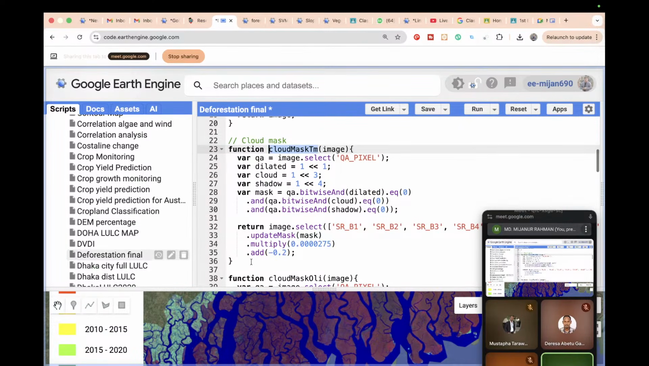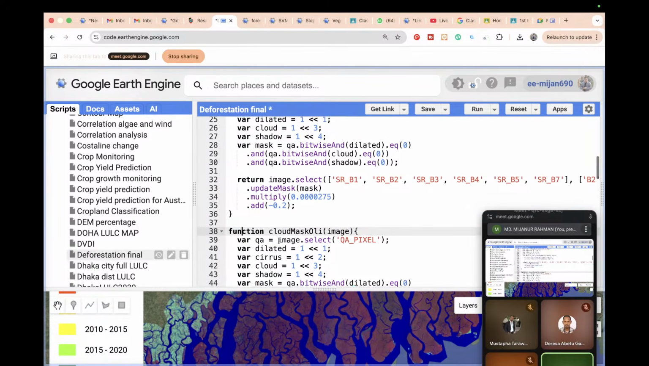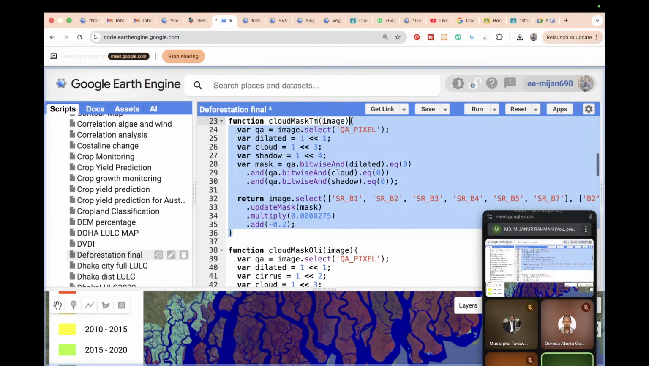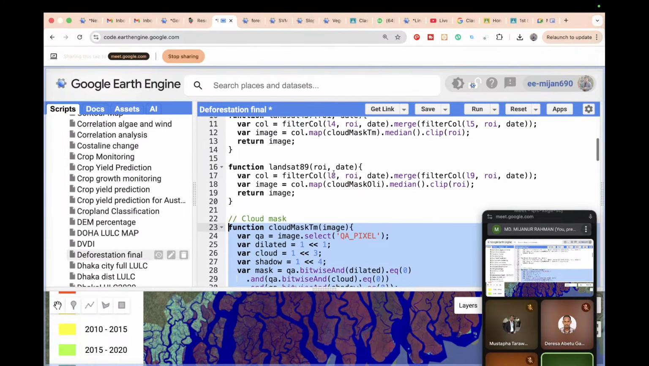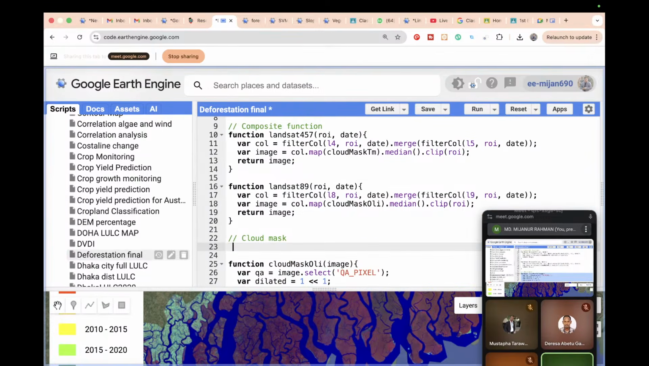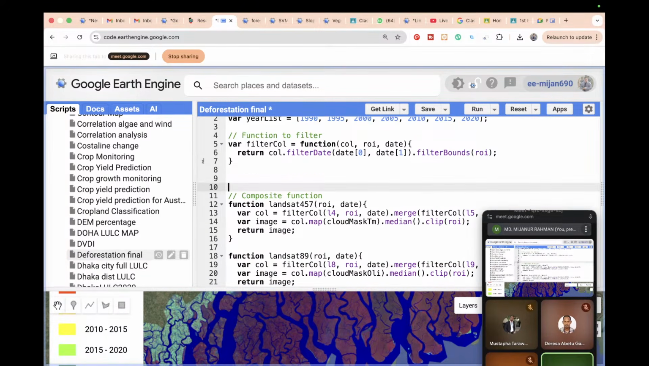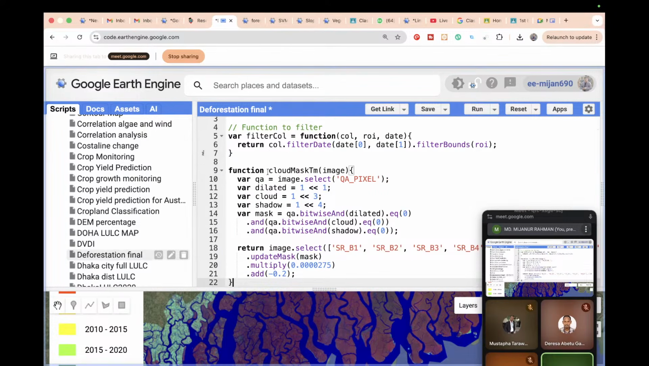Okay, basically this function, cloud mask TM. It would also be better if we put up the code. Suppose I simply copy the function cloud. Basically this function helps you to remove the cloud from Landsat 4 and 5. So I simply paste it before this line of code, it will be better. Just I paste here. So now this is my function.